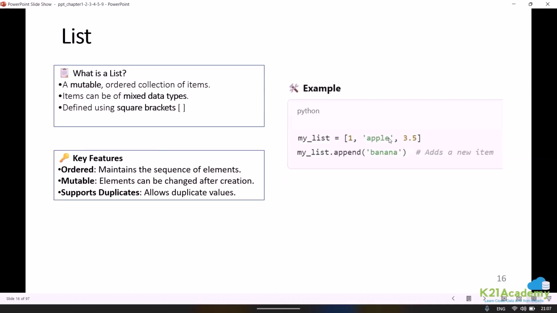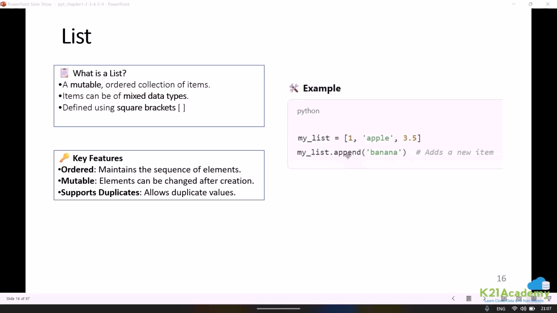And what is the advantage of having a list? Suppose you have a column on which you want to do some iteration, like if I want to find the mean or median of the values in the column, I can store it in the form of a list, and then I can do the iteration over that column. Similarly, if I want to append something to the list, we can just make use of a method called append, and then we write the data that we want to insert. We can add an item into the list by making use of append. Is this much part clear, guys?